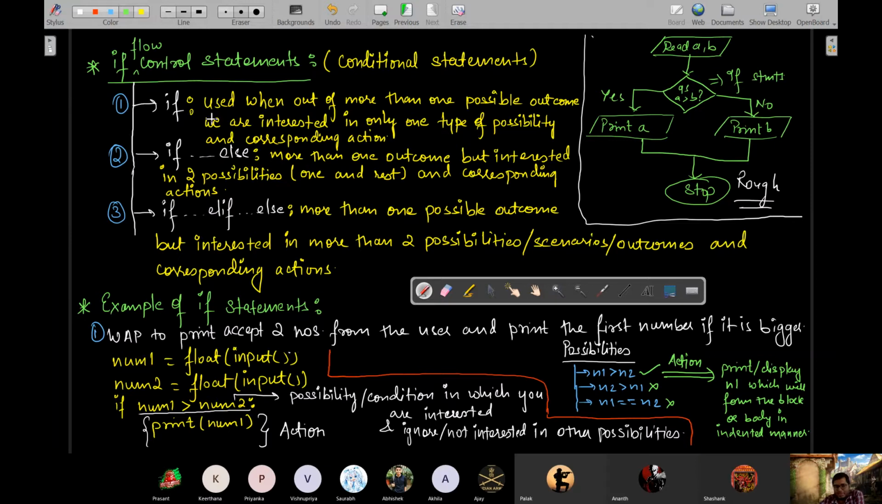तो ये कंडीशन इसका मतलब समझ में आया? Are you understanding? Used when out of more than one possible outcomes, we are interested in only one type of possibility or outcome and the corresponding action. That means what will be the action done when that possibility, the activity in which we are interested, is done. ठीक है, ये देख के बताइए, ये समझ में आया है? तो बताओ कि in which case are you sure now कि when to use only if statement? Clear है? Okay.